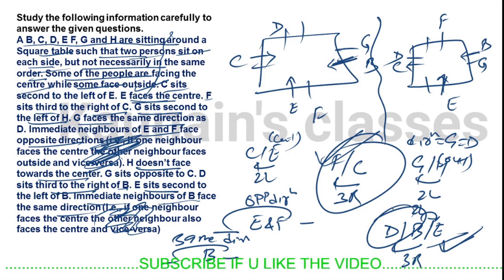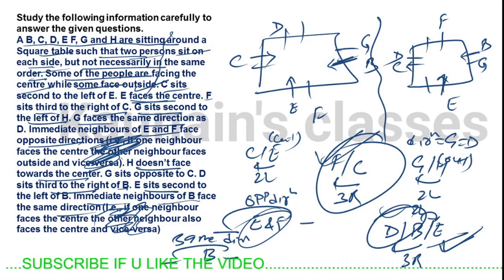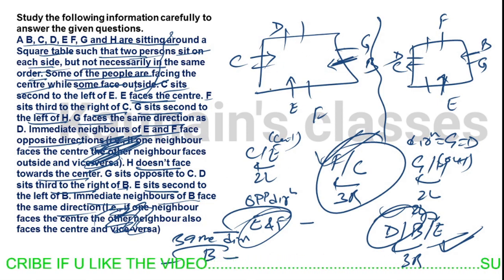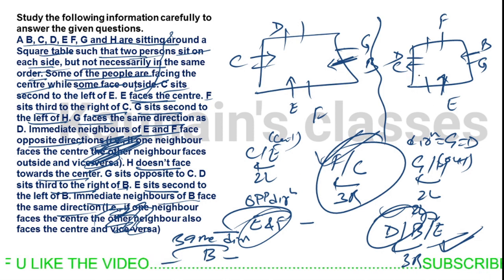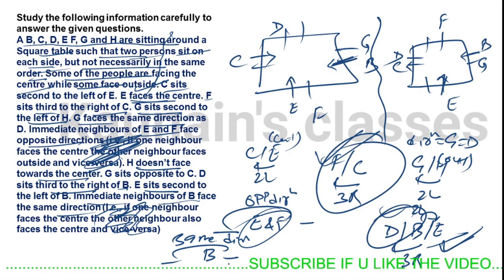Now what can we place? We know that the immediate neighbors of E and F are facing opposite directions, but we don't know the direction here. We don't know the direction of the immediate neighbor of E. So let's move further. What can we place?